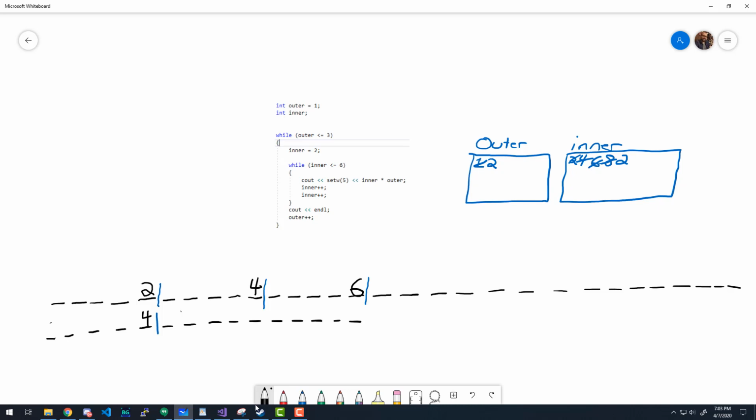And then we do inner plus plus, so this ends up turning into a 4. Okay, go back to the top of the while loop here, and we say, is inner, or 4, less than or equal to 6? That's true. So we go in and we see out a set W of 5. 1, 2, 3, 4, 5, right there. And we do inner times outer. So that's 2 times 4. So we end up with 8 this time around.